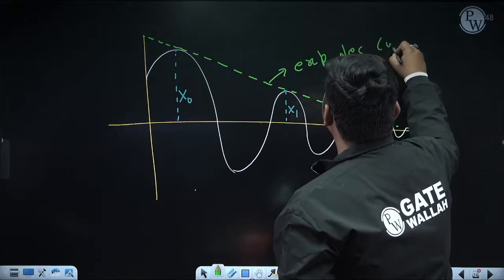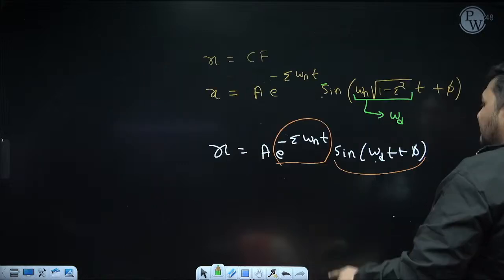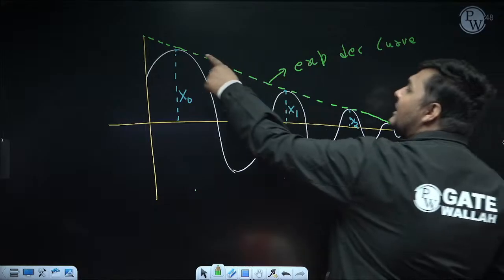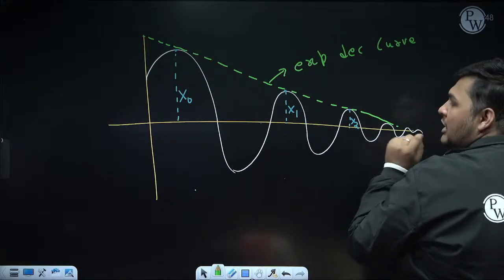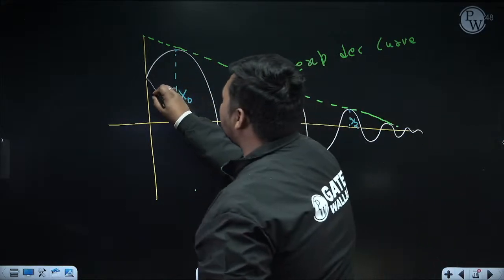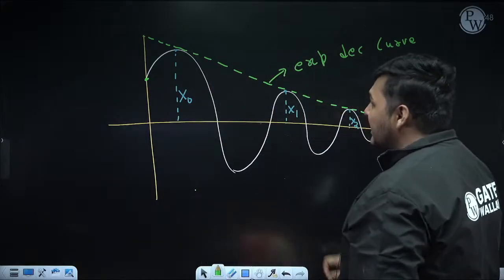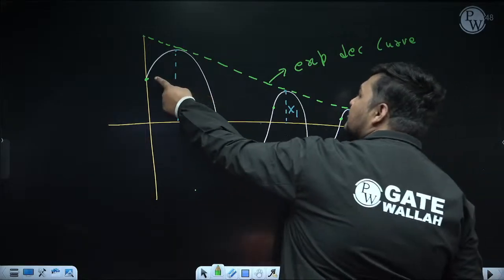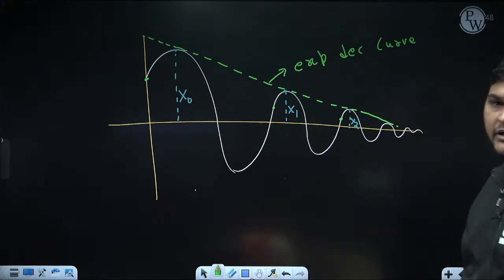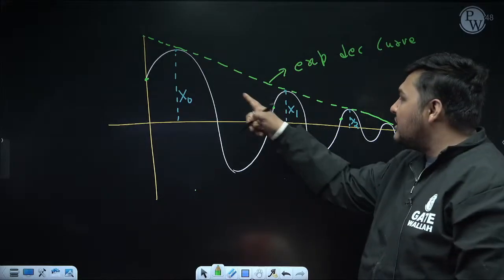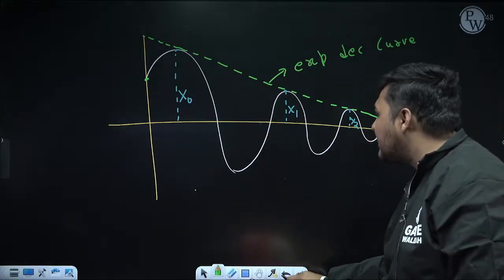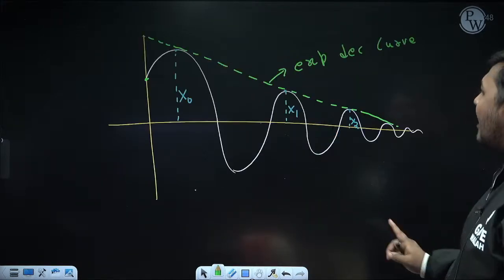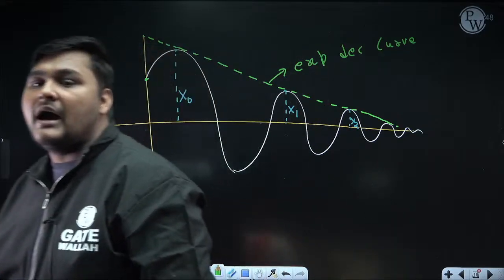Because the value after one time period is reducing due to this term. And that is not only valid for this amplitude point. You can take any two points. Suppose I take this point at t equal to 0. Now take the next point after one time period, and the next point after one time period. Again, if you join these points, in which the gap is one time period, that curve will be an exponentially decreasing curve, because after one time period the value you are getting is lesser due to the presence of this. So this is the graph of free damped vibration in case of under damping.